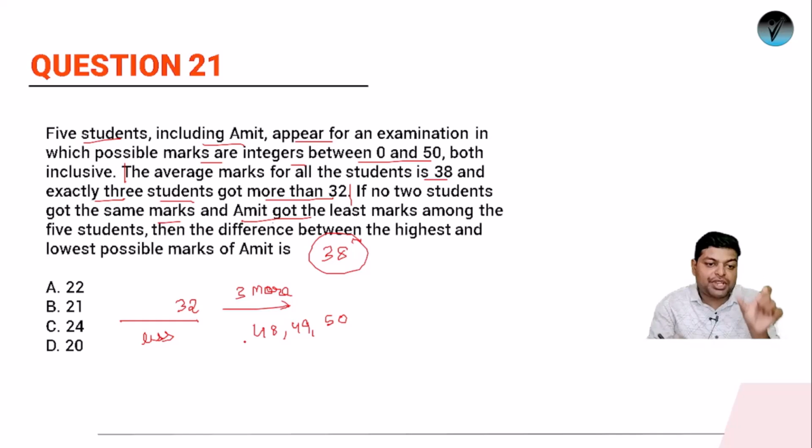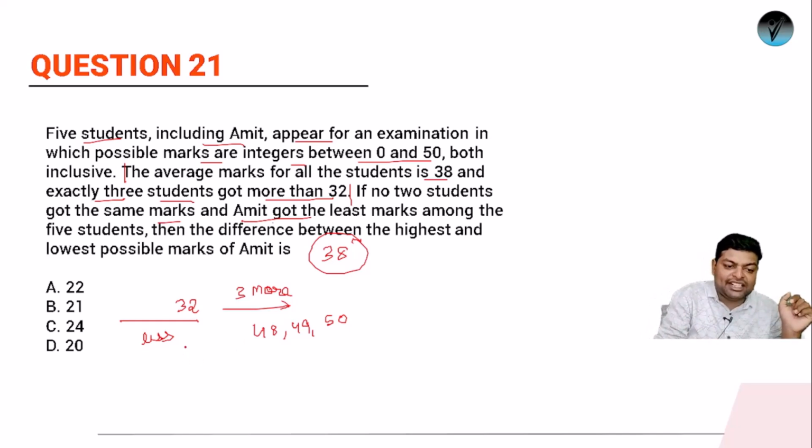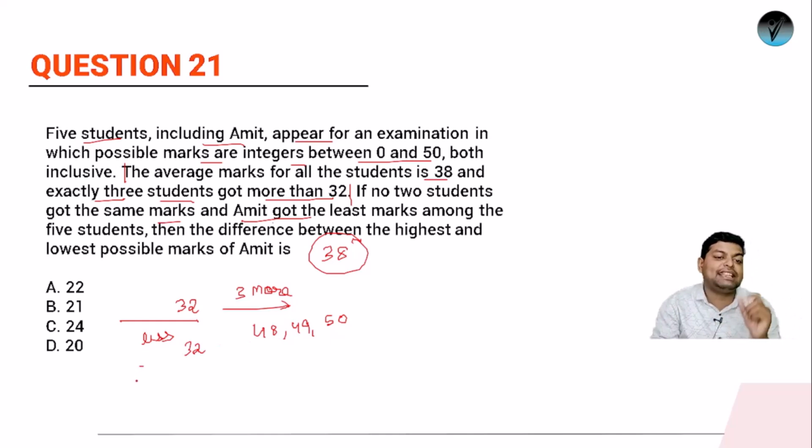Can I take 47 as the marks of the 4th? No, the question had a constraint that only 3 people are getting more than 32. But can the 4th student get 32? Yes, he can get 32. So if the 4th student is getting 32 and the other 3 students are getting 48, 49 and 50, then definitely whatever marks Amit gets will be the least marks for Amit.